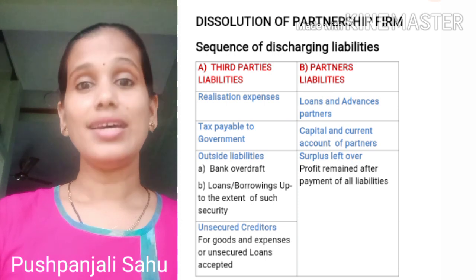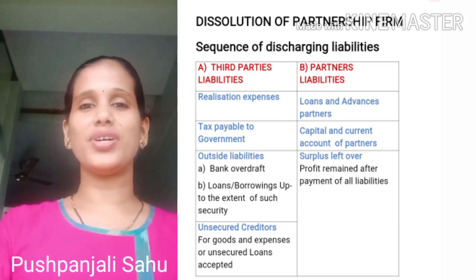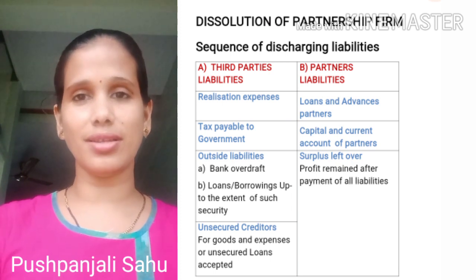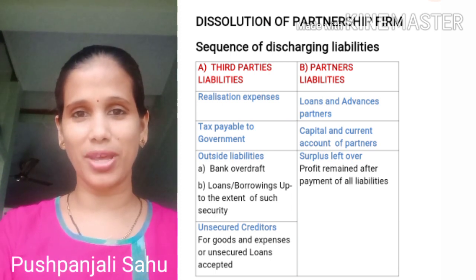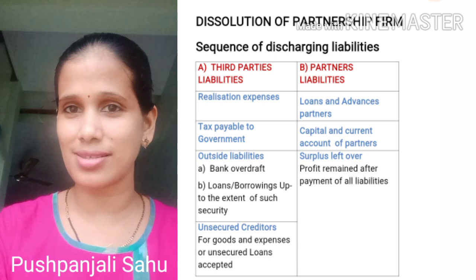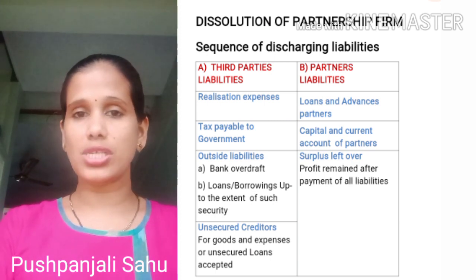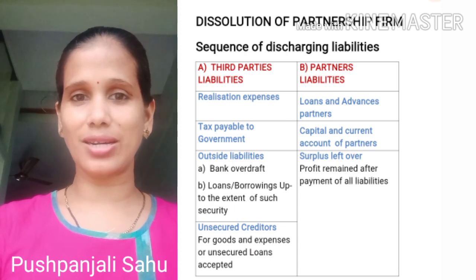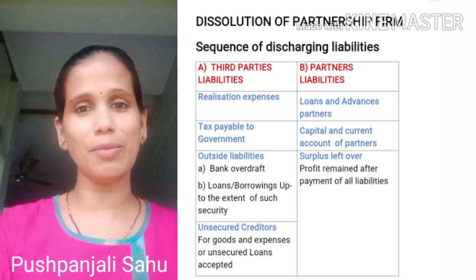Yeah, very true. The first thing that should come to their mind is that they should pay off the outside liabilities, the liabilities which are not connected to them, that is, the liabilities which are connected to outsiders rather than the partners.